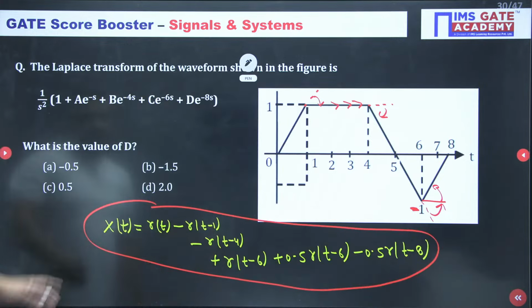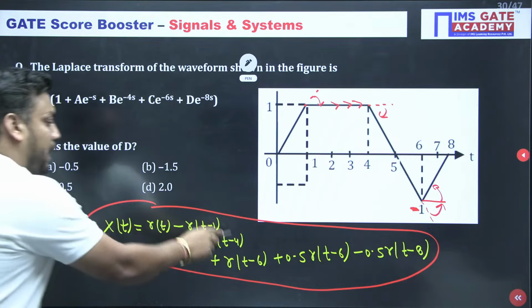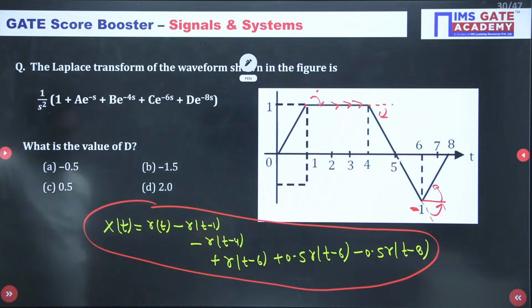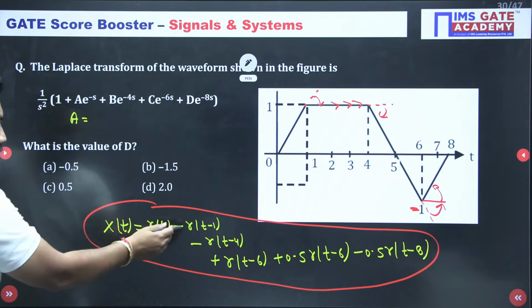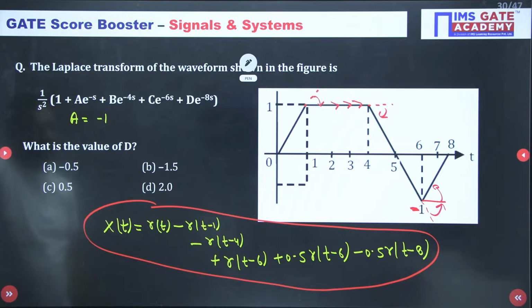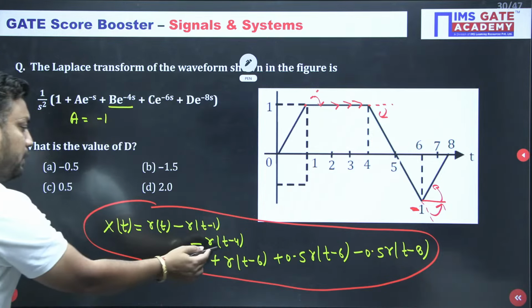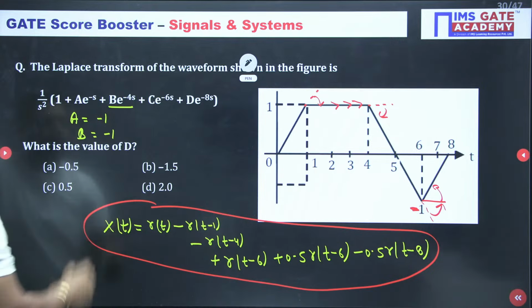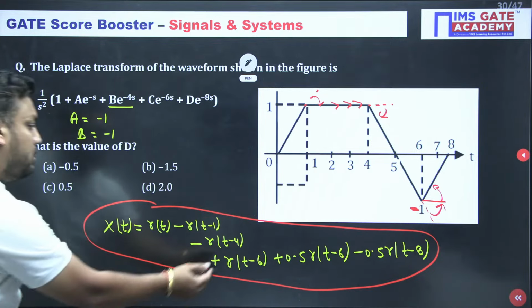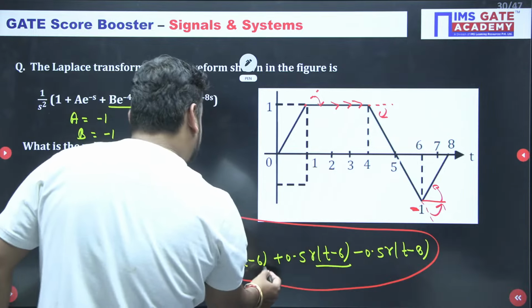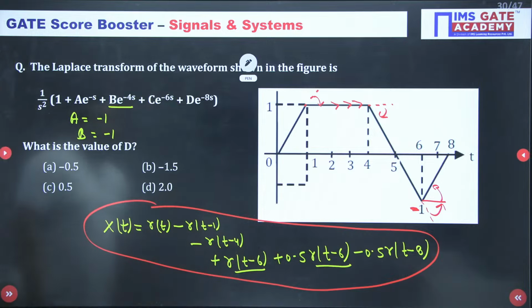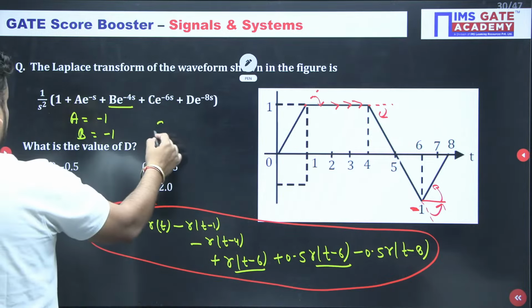And what is the examiner saying? Laplace. Okay, sir, no problem. So Laplace is 1 by s square, ramps of 1 by s square everywhere. And the examiner is asking for ABCD values. So A value, by comparing this, is minus 1. For t minus 4, e to the power minus 4s, B value is also minus 1. C value is important: r of t minus 6 is here, so when you add it, it will be 1.5. So C value is 1.5, guys.